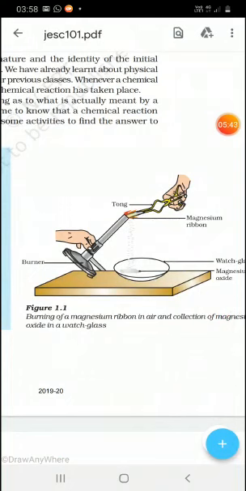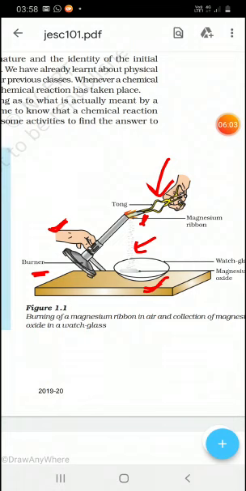Okay, this is tongs, which hold the magnesium ribbon. And this is another item, where a burner is there; a burner or spirit lamp can also be used. And this is a watch glass. Okay, and these are the powder or ash.